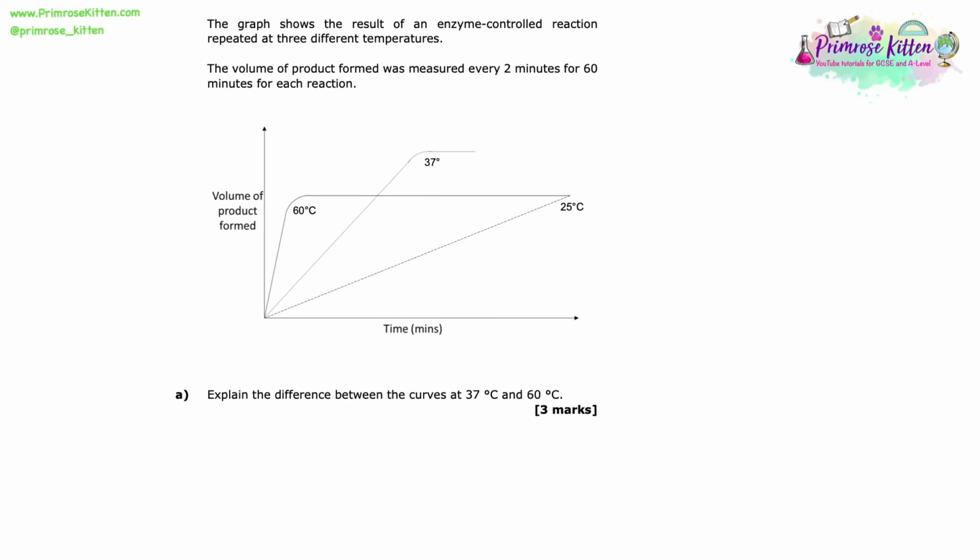The graph shows the result of an enzyme-controlled reaction repeated at 3 different temperatures. The volume of product formed was measured every 2 minutes for 60 minutes for each reaction. Explain the difference between the curves at 37 and 60 degrees. So we need a reason why for the differences in the rate or the patterns that we can see.